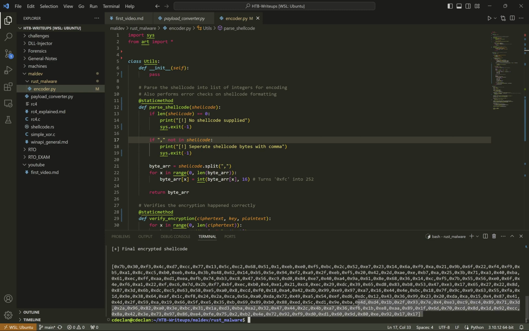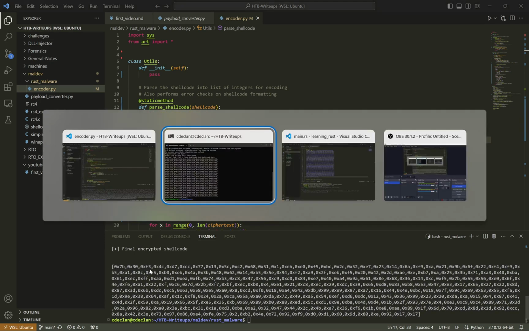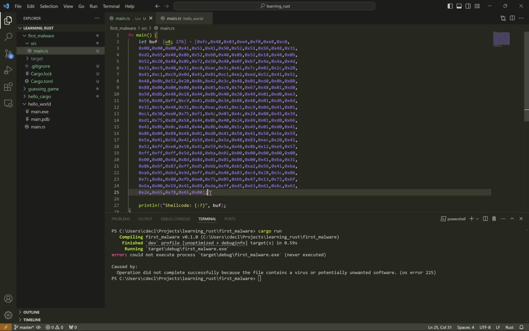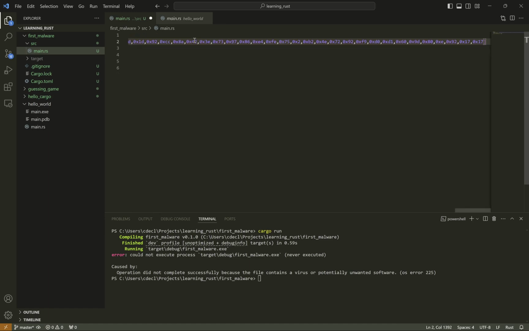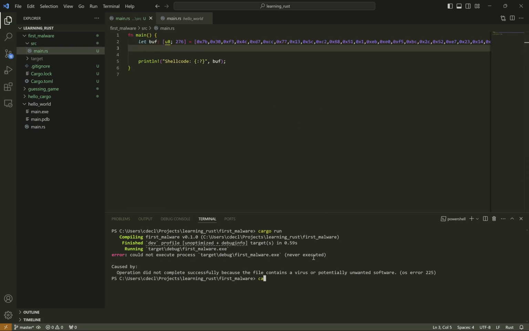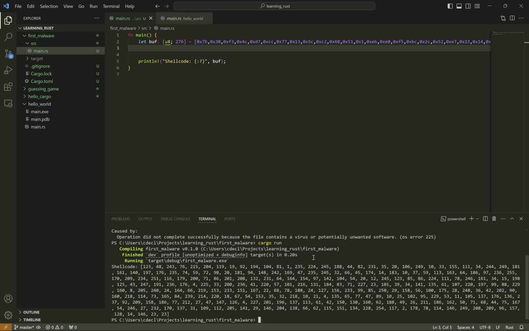So if we take this encrypted shellcode, copy that, and we paste it here, semicolon. Now we no longer get that error.